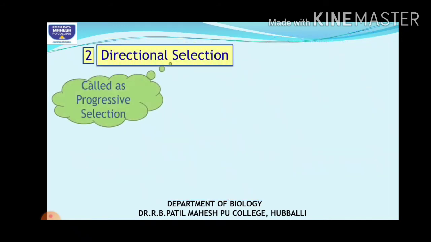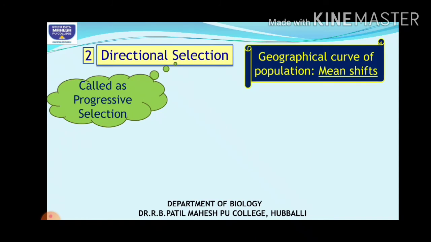So next you have directional selection. This is also called progressive, that is, progression, an increase at one level. In this selection, either the smallest or the largest individuals of the population will be selected and they produce more offspring. So here the mean, the average ones, are not selected.